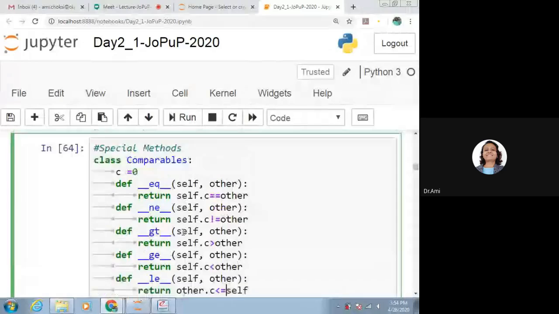So what we can do is, the definition of them says self.c. It depends on the properties which you want to see. Here only one property is there, so we are saying self.c is equal to other.c. If you want to check whether they are not equal, we can say self.c not equal to other.c. Here also self.c is greater than other.c. Self.c is less than other.c. Other.c is less than or equal to self.c. So this way we have to use it.